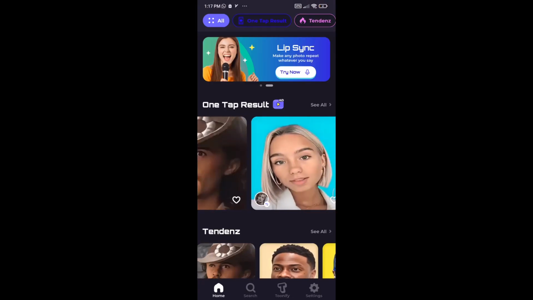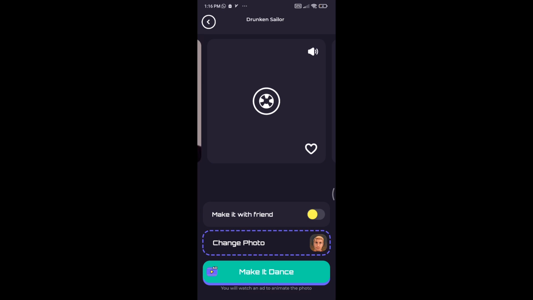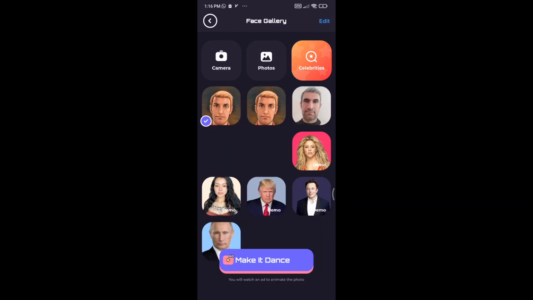To start AI photo animation, select one of the themes, then you can press the button called Make it Dance or Change Photo.